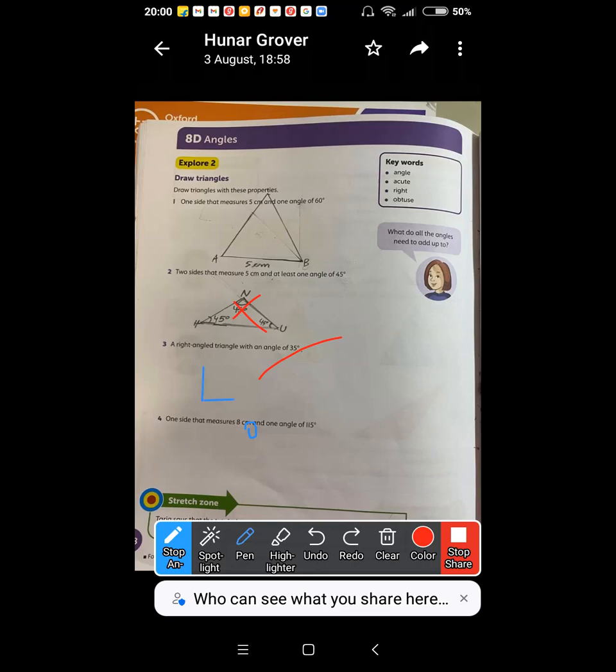So that will be 35 degrees. And we are just gonna erase the extra part. Perfect. Well done. I won't be able to erase it online because then my whole triangle erases.